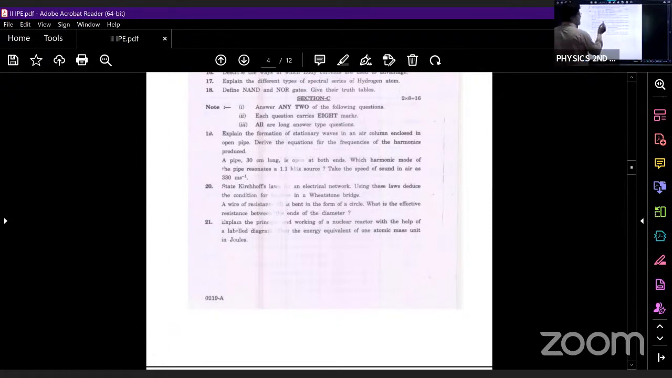Along with that, he has given one problem. Yesterday, we did this type of problem. There is a 30 centimeter long pipe, which is open at both ends. And the pipe resonates at 1.1 kilohertz frequency. And the velocity of sound is given. How much has he given? He has given 330 meter per second. So what is he asking you to determine? He is asking you to determine the number of modes.